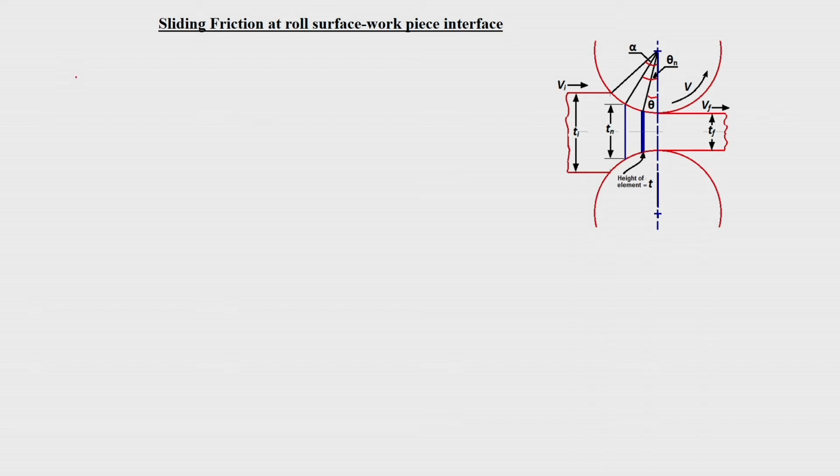So, the angle corresponding to neutral point is equal to theta n. That means that theta is taken from the center, the line joining the center to center between the rolls. So, that is what we are taking, this theta n.